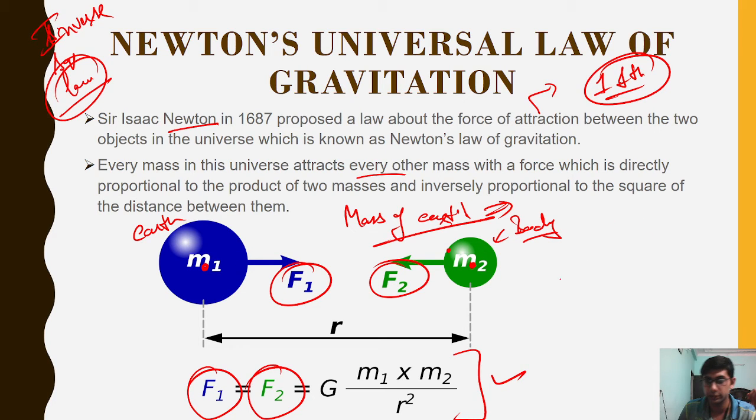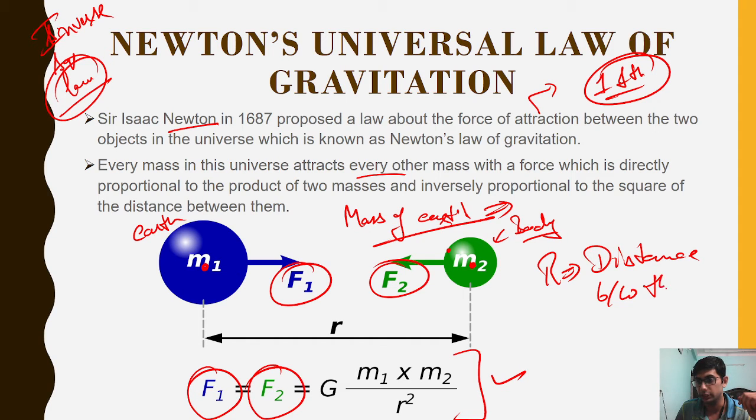So r is the distance between the centers of the bodies. In our case, if we take r from the surface, then the attraction between us and the earth would be zero, because the distance between me and the earth is very small, hardly 3 feet.